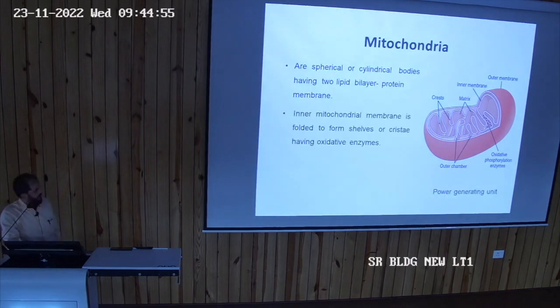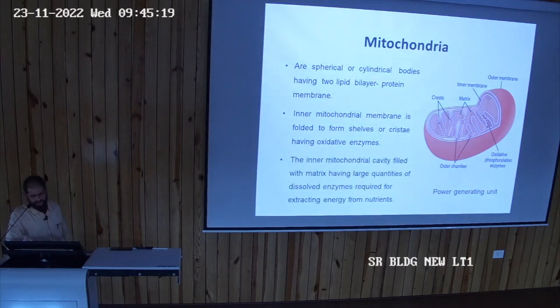The inner mitochondrial membrane is folded, everyone knows that it is folded into cristae, shelf-like structures, and these cristae have the oxidative enzymes for oxidative phosphorylation. There is ATP generation here, right? There are electron transport chains, right? Oxidative phosphorylation.